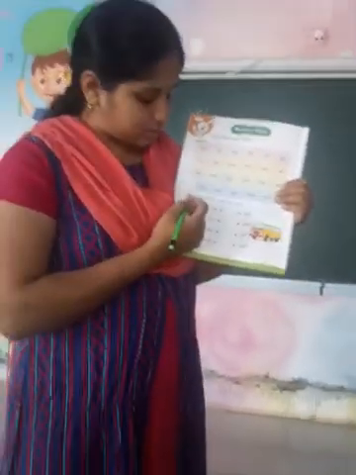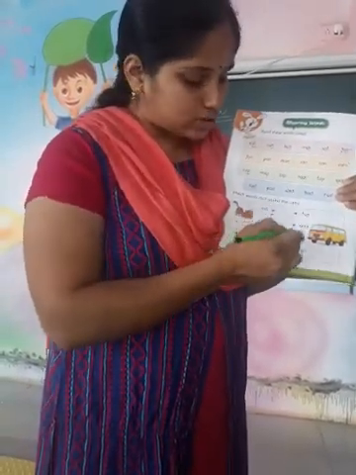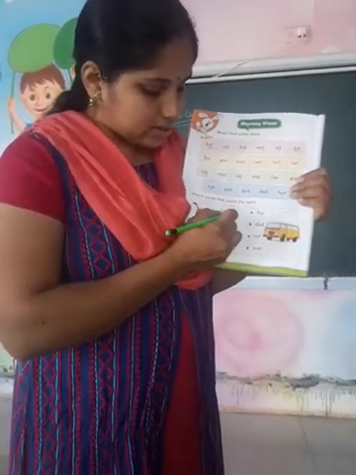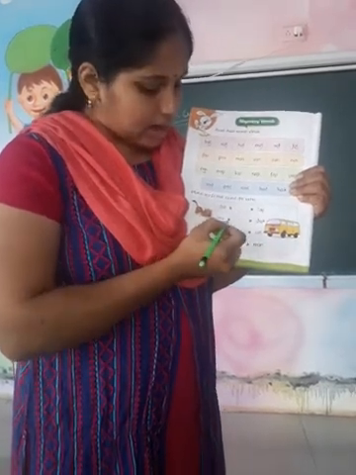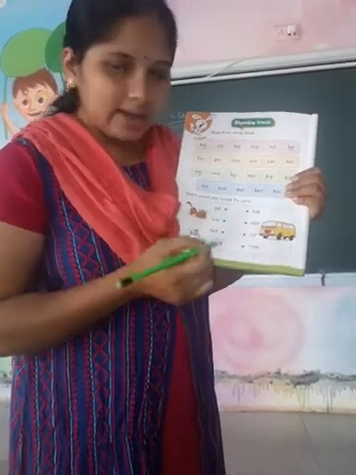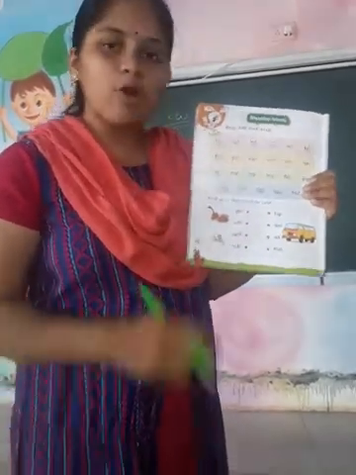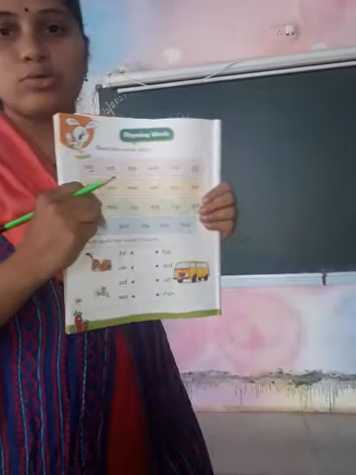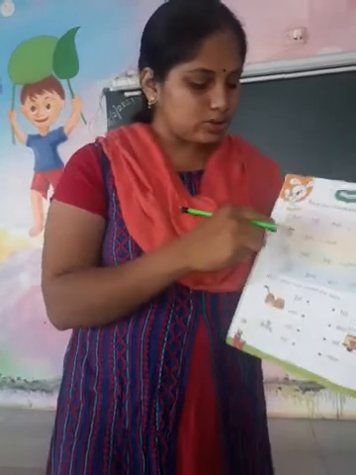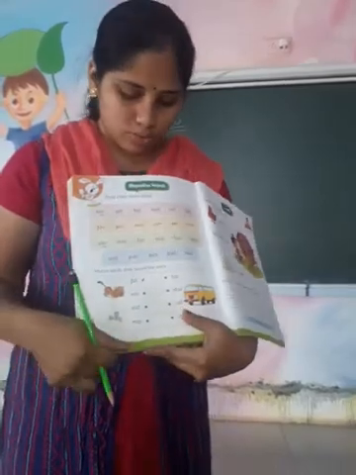The next activity is match the words that sound the same. F-A-T, fat. So you just have to find out which ending sound is the same. Okay. F-A-T, fat. There is C-A-T, cat. Then V-A-N, van. M-A-N, man. S-A-D, sad. D-A-D, dad. N-A-P, nap. T-A-P, tap. Like this, the rhyming words will have the same sound, and there you have to draw a line to match them. Okay, so these 3 pages are your class work and 1 page is your homework. Okay, thank you.